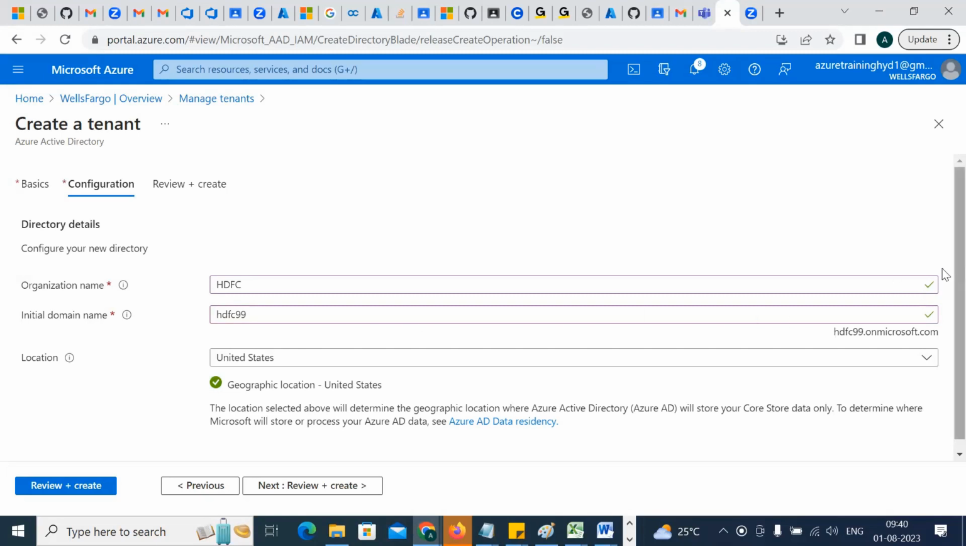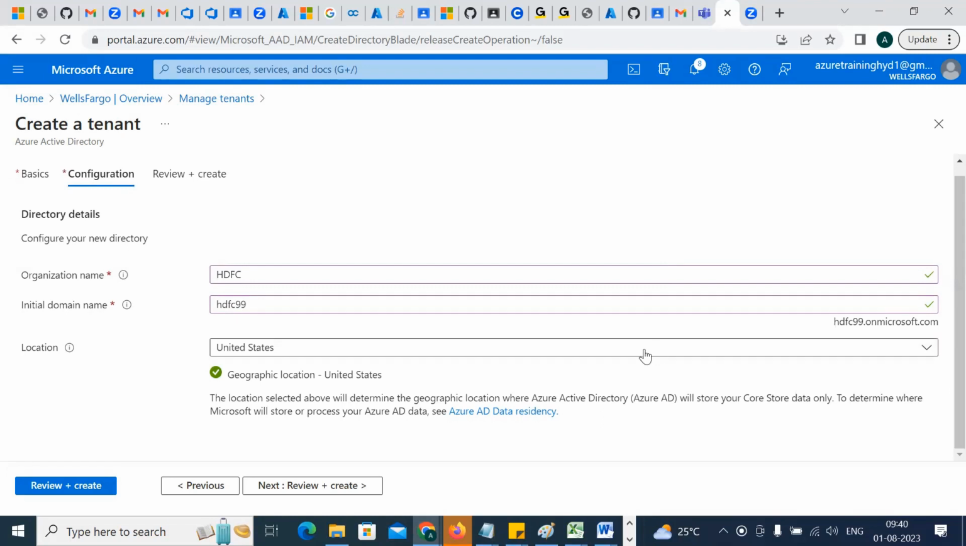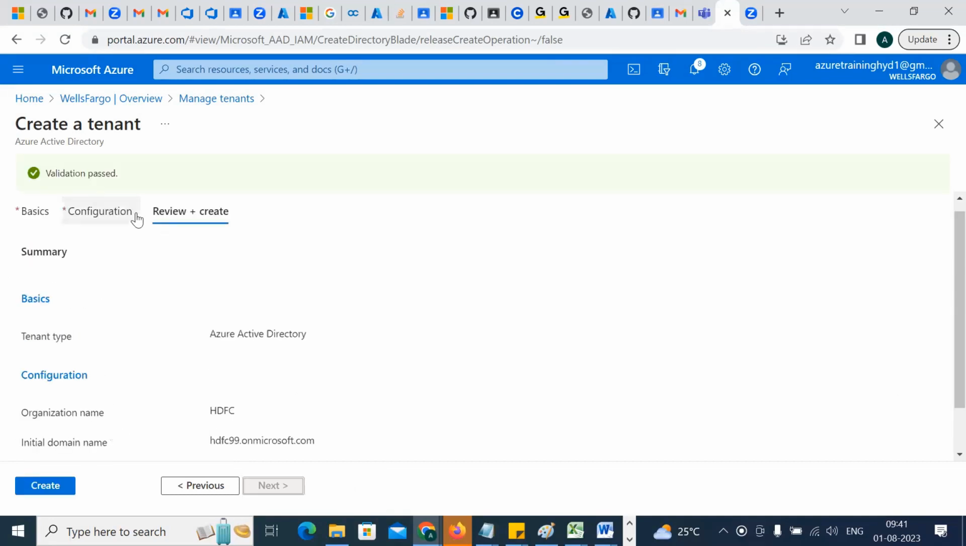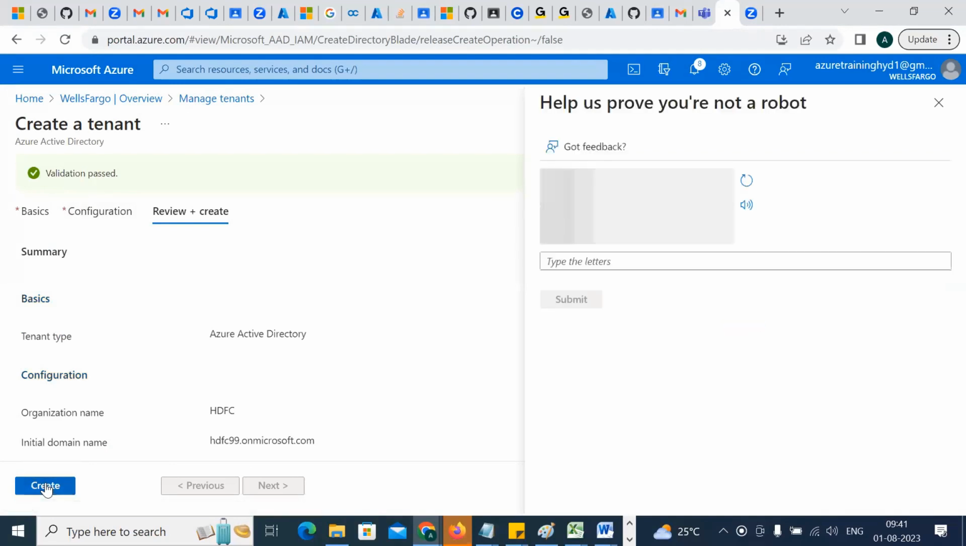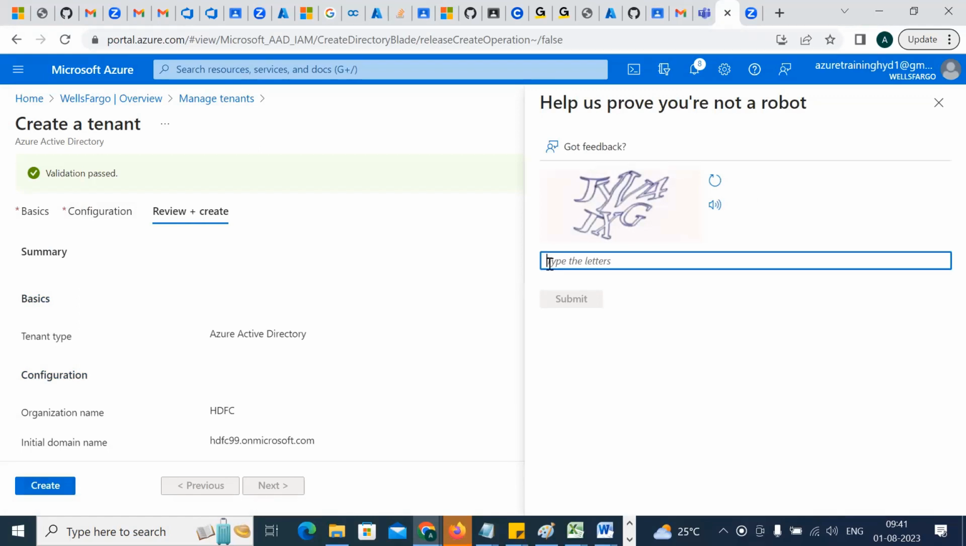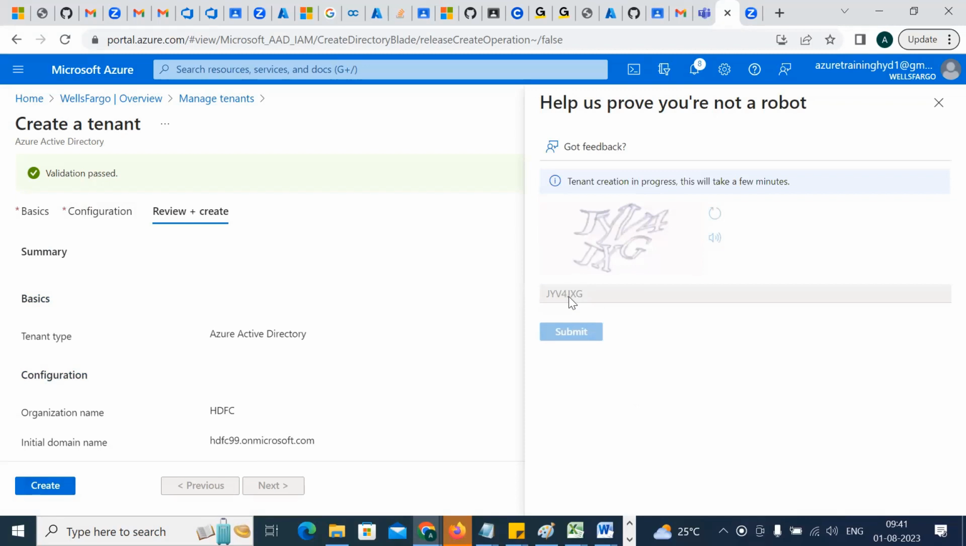Now come down here. Location, you know that? Where is the client? Let's say this client HDFC is in India, so go with Central India. Any one is fine. Let's click on Review and Create. Very good, your validation has passed. Now you have to create it. Tenant creation will ask you to enter a captcha, so you have to give the captcha.